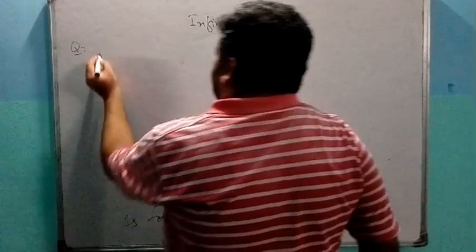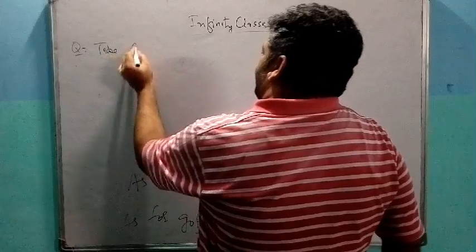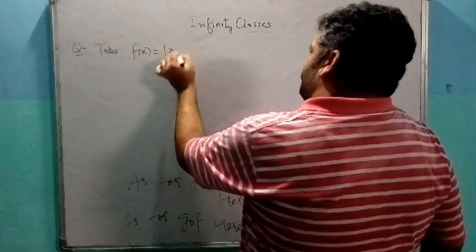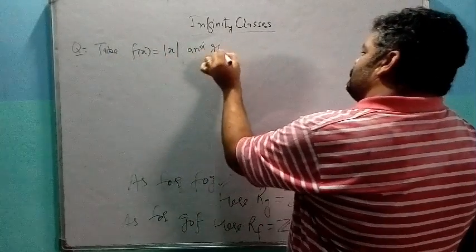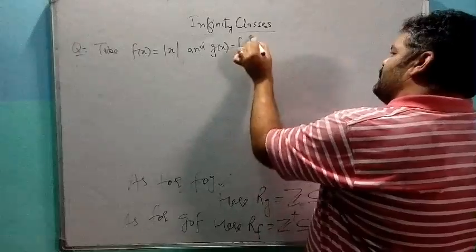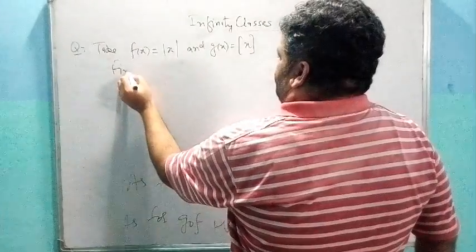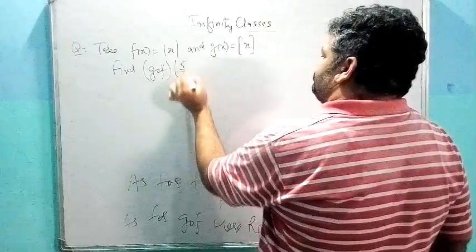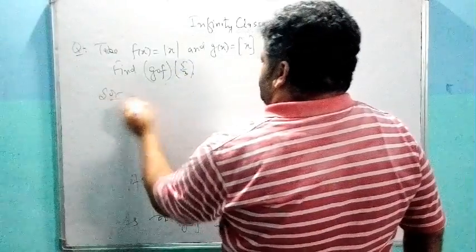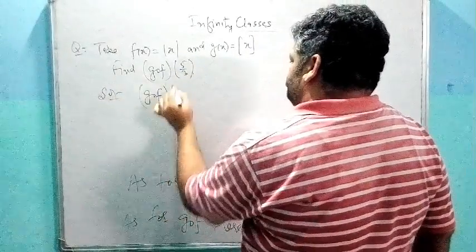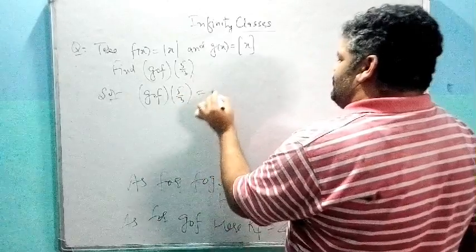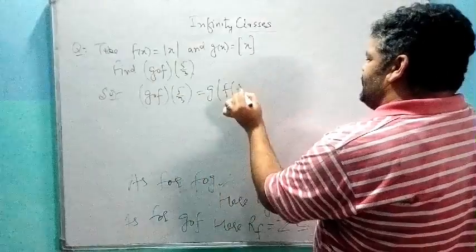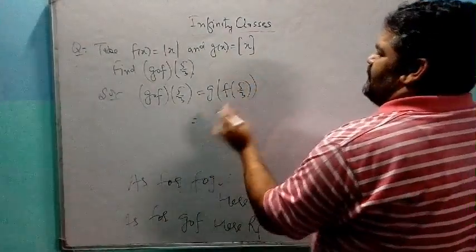Question: take f of x is equal to mod of x and g of x is equal to greatest integer of x. Find g of f of 5 by 3. Solution: g of f of 5 by 3. What is f of 5 by 3?